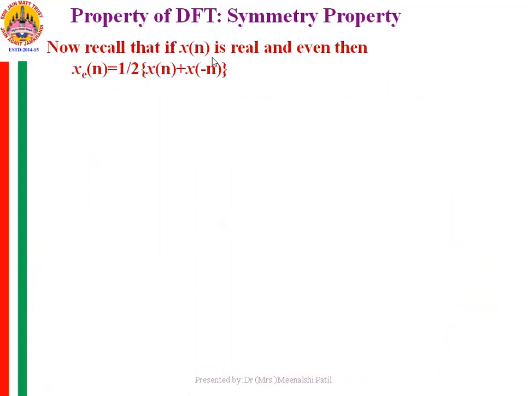Now recall that if x(n) is real and even, then x_e(n), the even part of the signal, we can express in the form 1 by 2 of x(n) plus x(minus n).